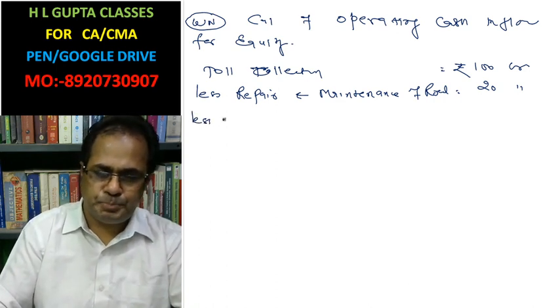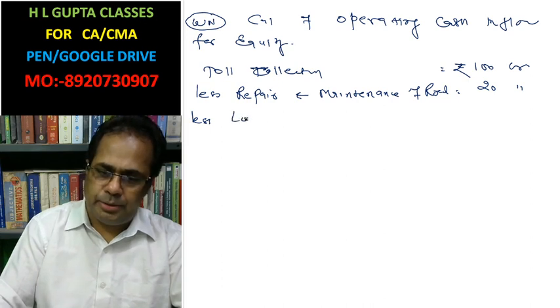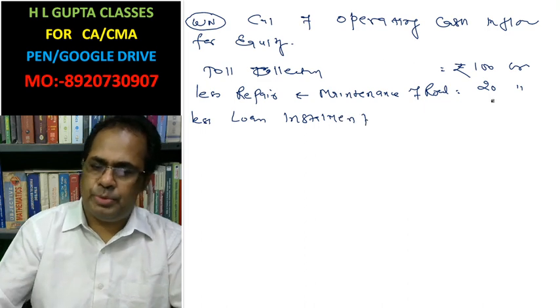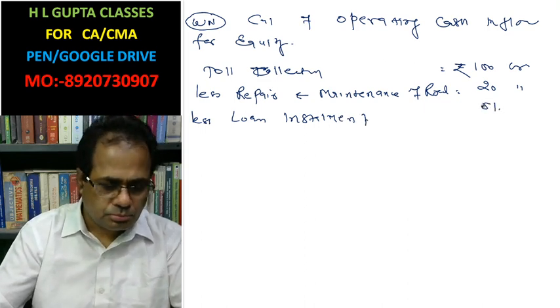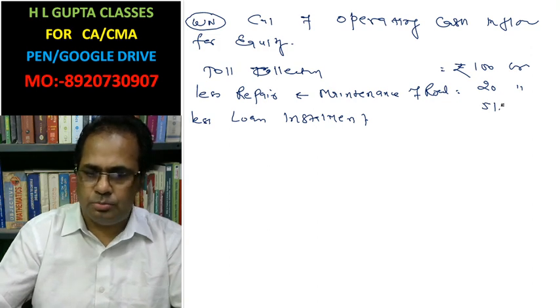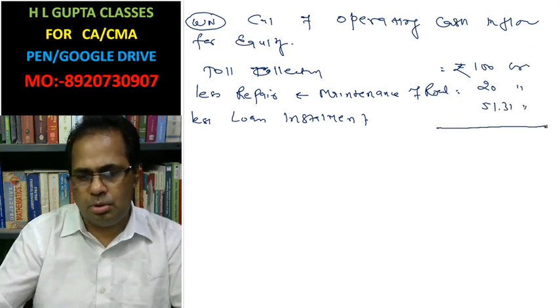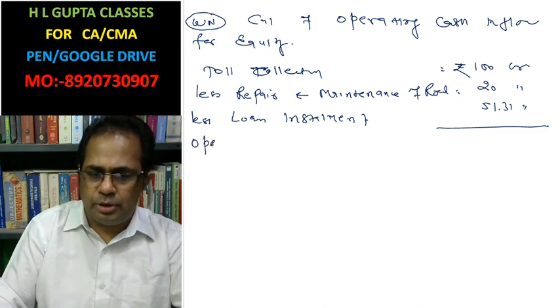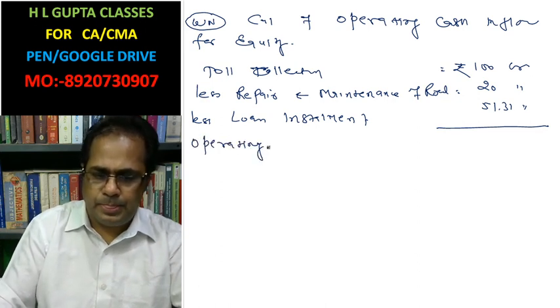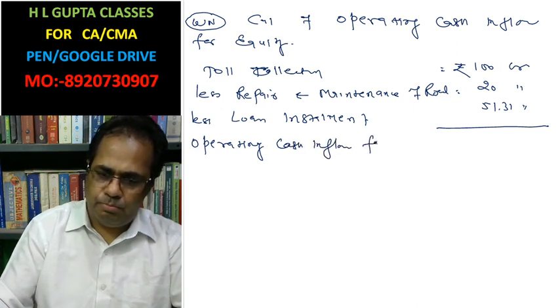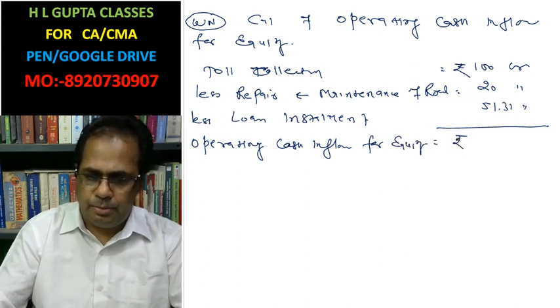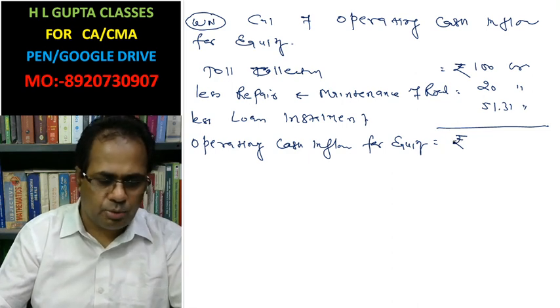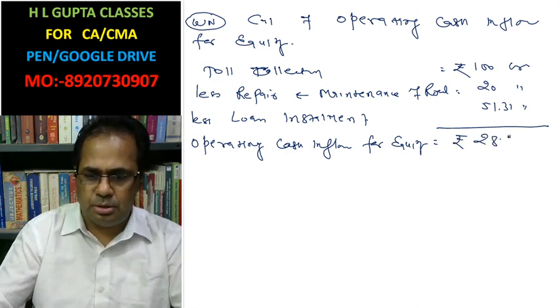Less loan installment, 51.31 crore. Operating cash inflow for equity: rupees 28.69 crore.